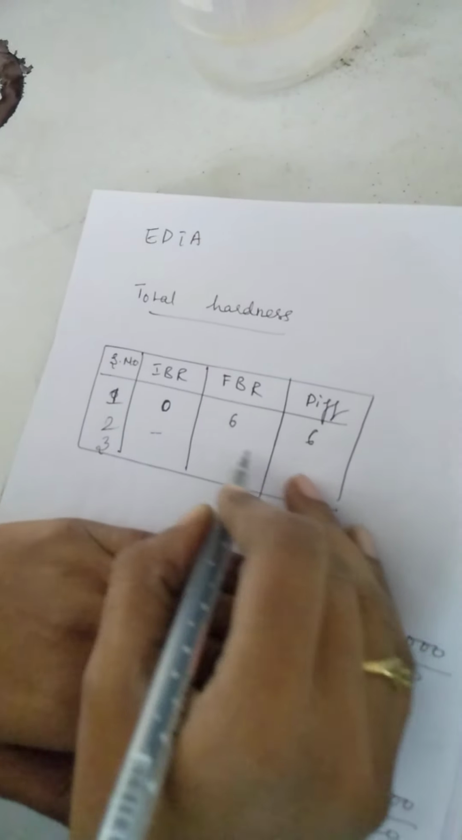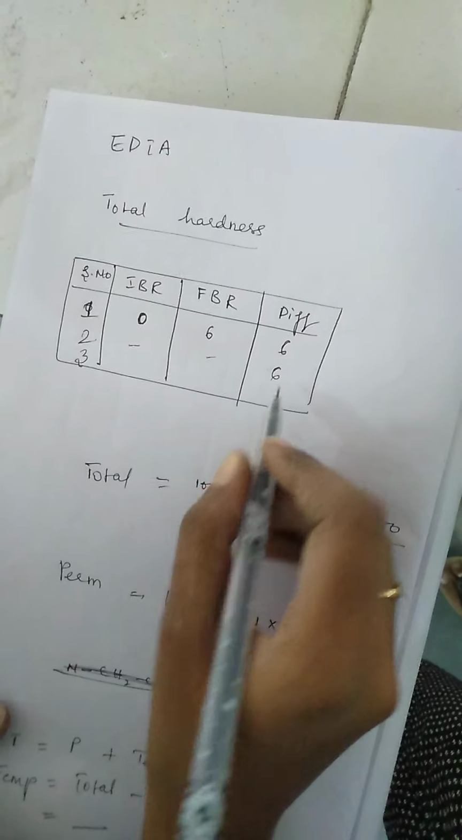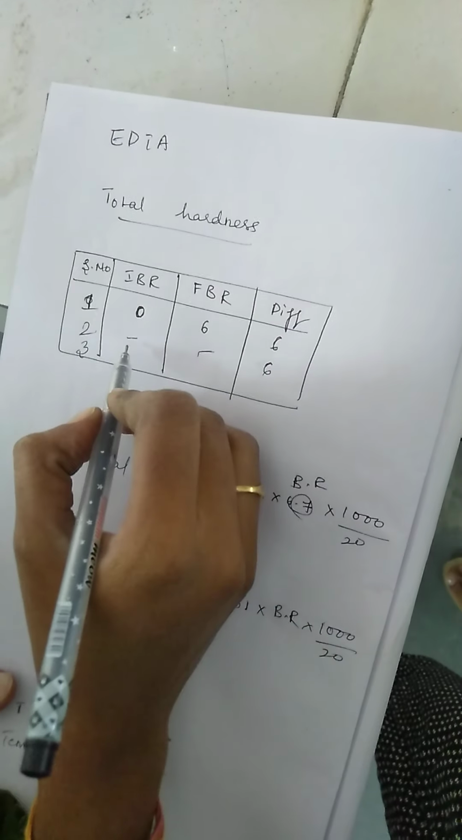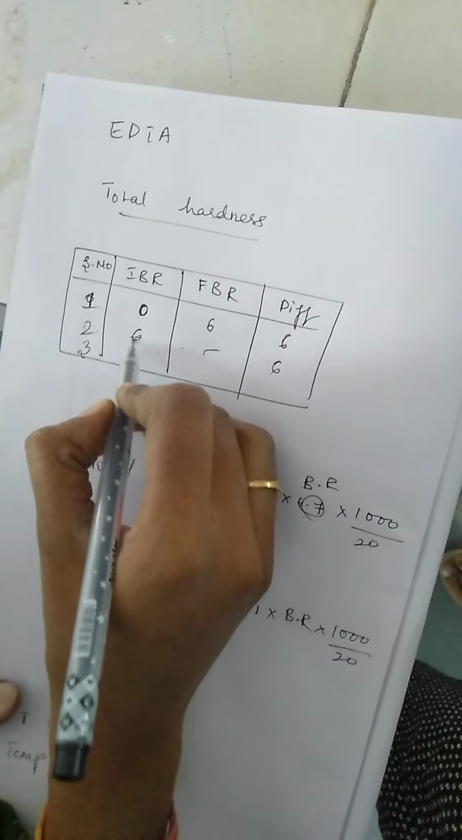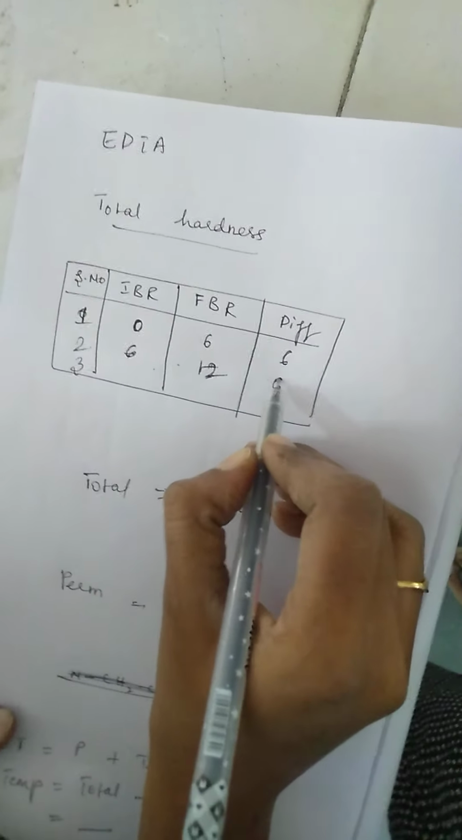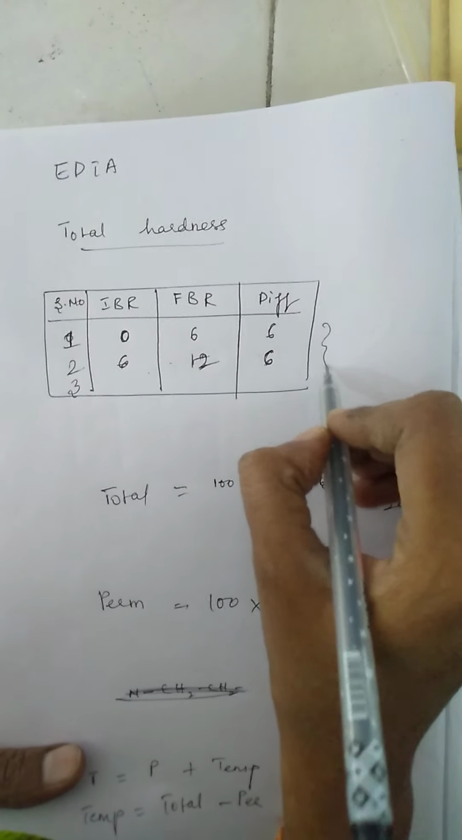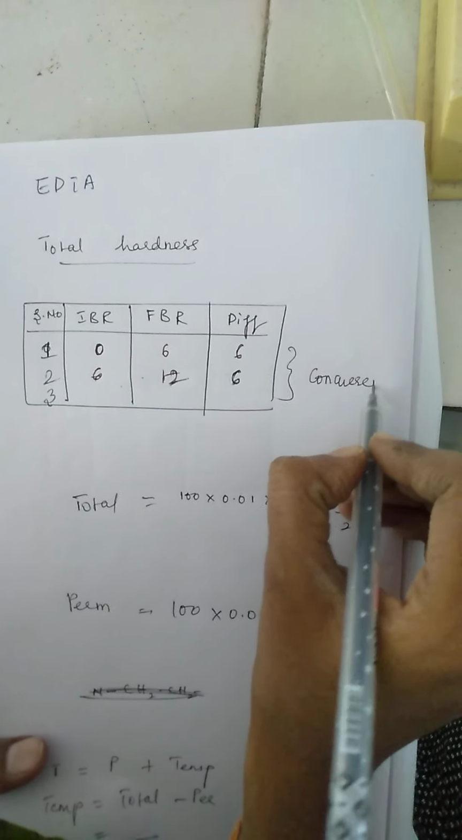And continue for the second value with the same procedure. Again I got a value of 6. Without refilling the burette, the initial reading I took as 6 and I got 12. So the difference is 6. Like that, continue the procedure for the concordant values.